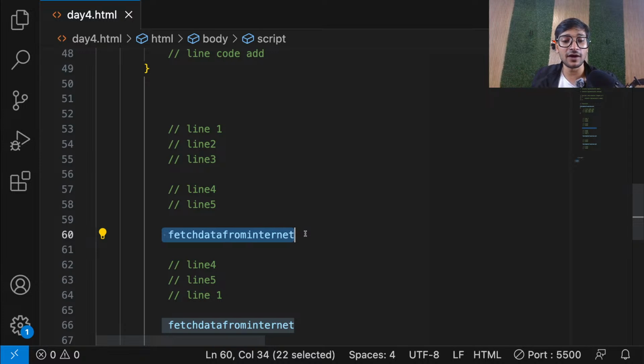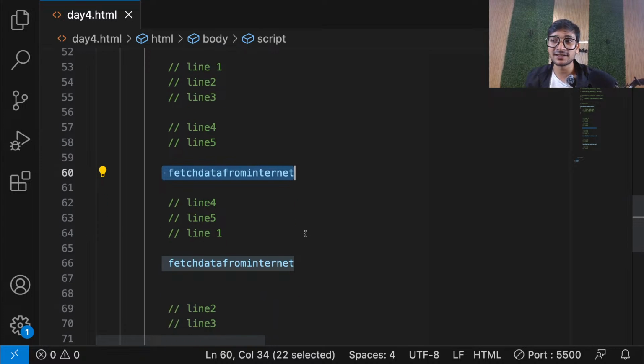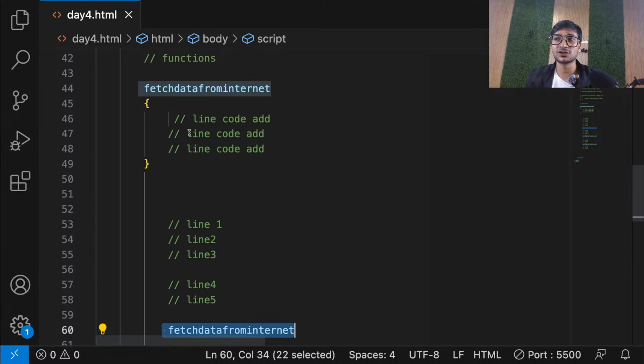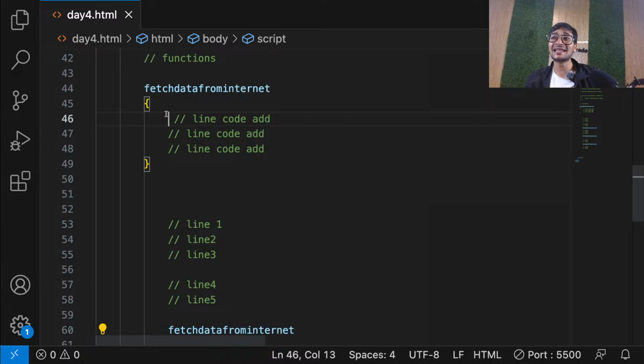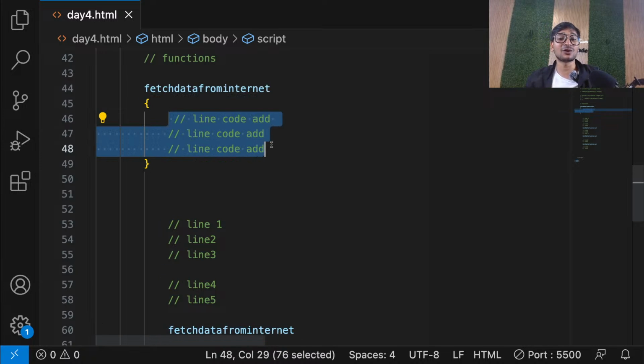Is that clear to everyone? I hope you understood. Classes also do the same thing, kind of. They are also used for reusability. But functions are building blocks for classes as well. Classes also use functions internally. Is that clear to everyone? I hope you're understanding. So now I can call that same function 10 times, 1000 times, without writing these 3 lines of code again and again. Now just think on a bigger level, how many lines of code it will save.